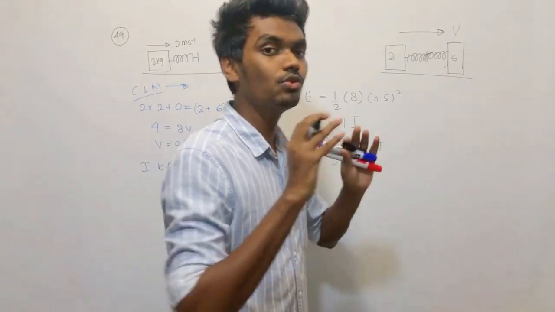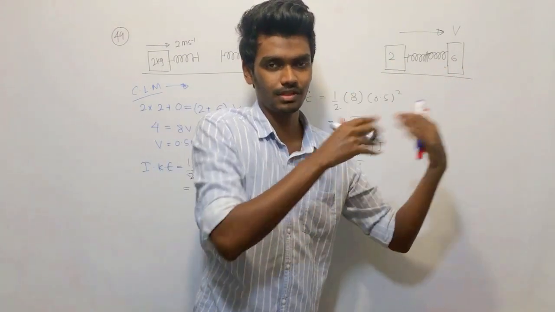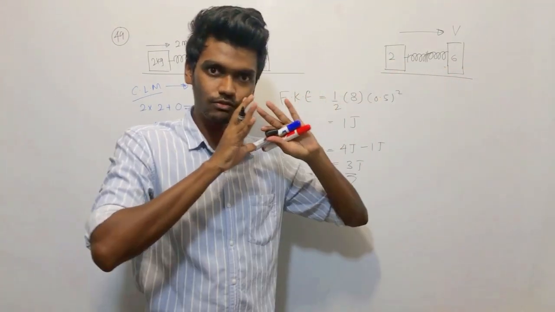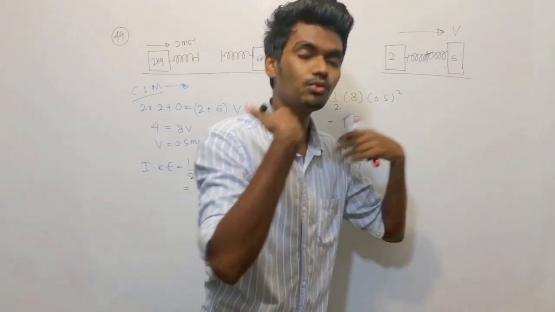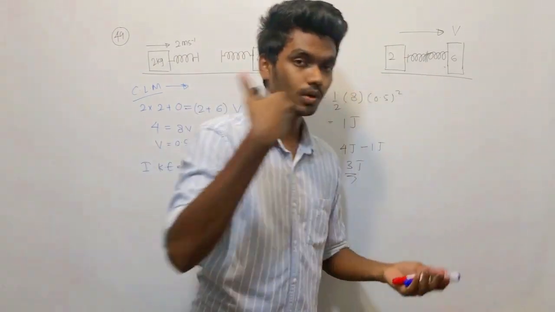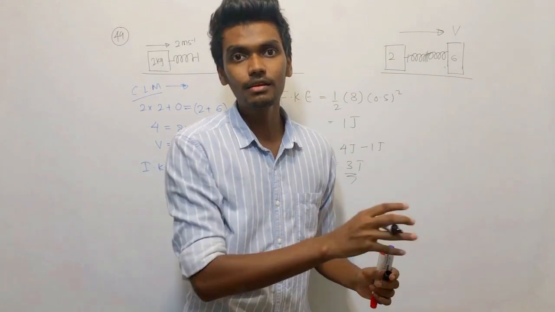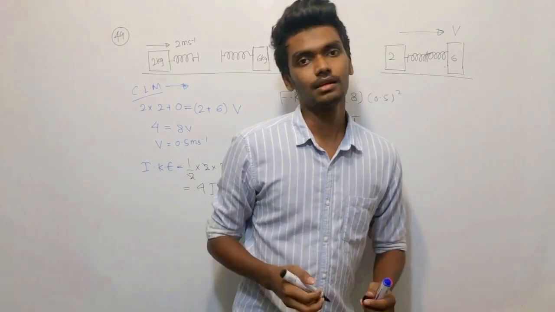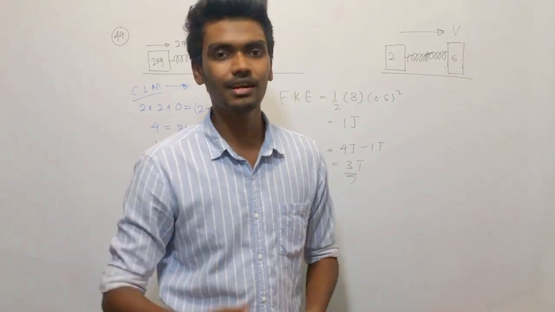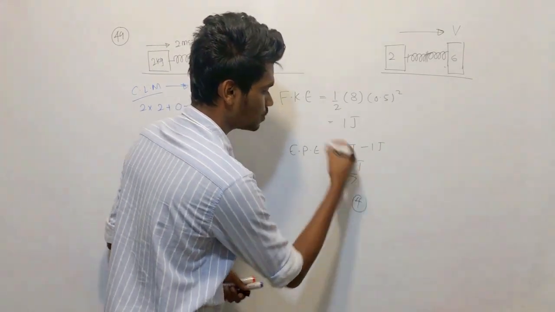To compress you need to do work, right? So it doesn't automatically compress. You have to push it. To push you have to use some of the energy that you have. 3 joules was used. So that work that was used to push the spring was stored as the elastic potential energy of the spring. So that is what they are asking, and the answer is going to be 3 joules, and the answer will be the fourth one, right?